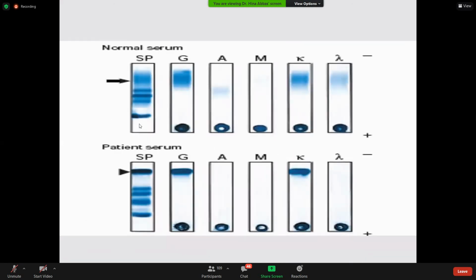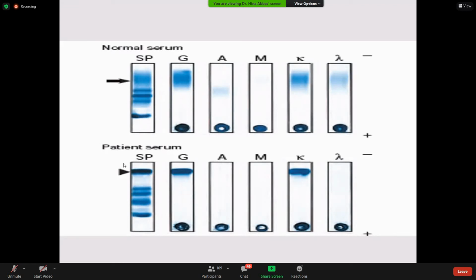Normal serum protein electrophoresis looks like this: a dense area in the albumin region, and in the gamma region a diffuse area, because so many types of gamma globulins are produced. Again, you can see a diffuse area of kappa and diffuse staining of lambda. Kappa is stronger than lambda because normally the ratio between kappa and lambda is 2:1.